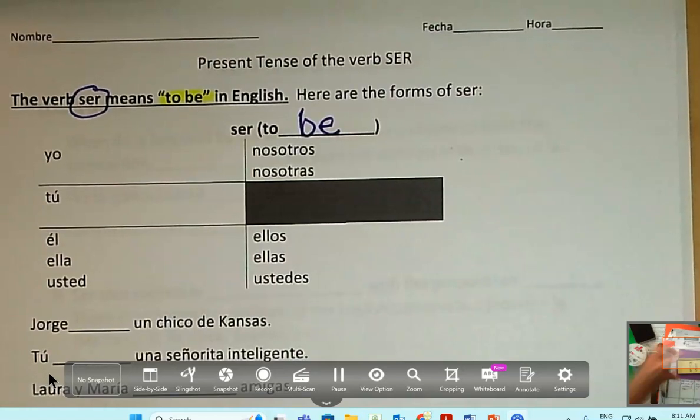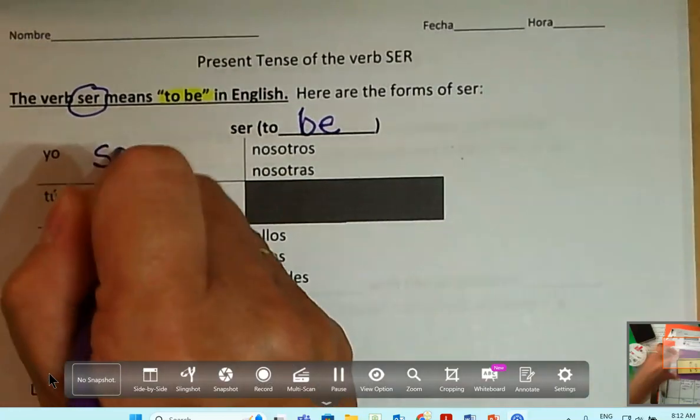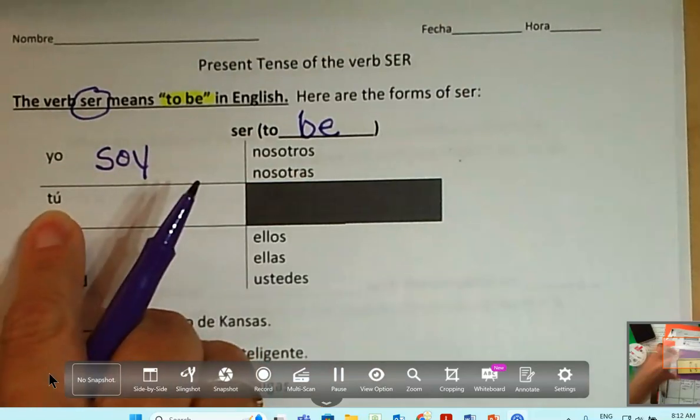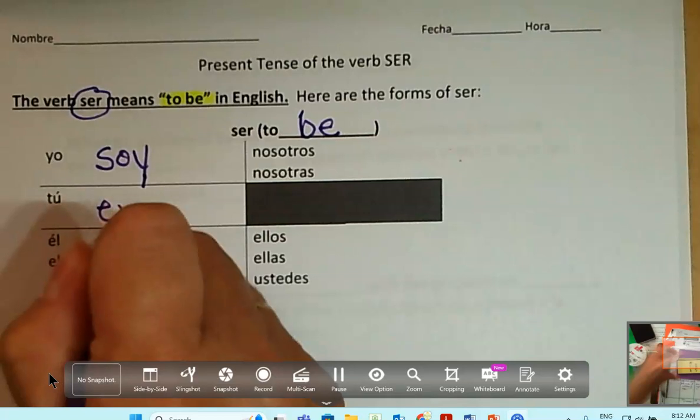Right, so that's what we're doing in Spanish, but your brain is already going ahead, right? You're already going, oh no, ser versus estar. Don't worry about it. We're not going to get there just yet. What is the form of ser for yo, to say I am? We say yo soy. When we say you are, in the tú form, we're going to say tú eres, you are.